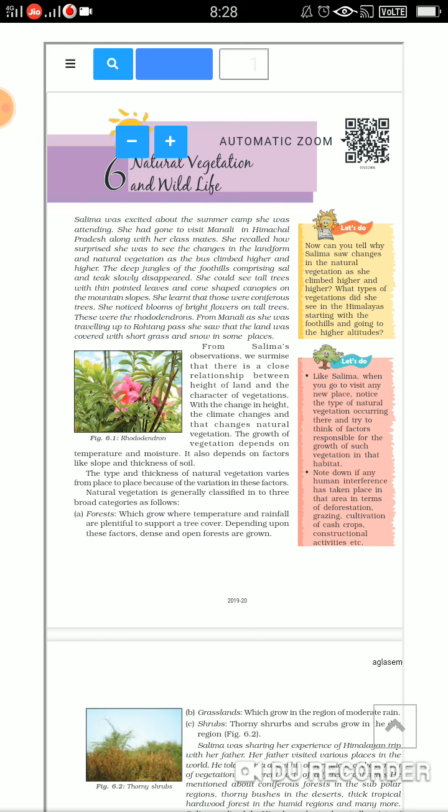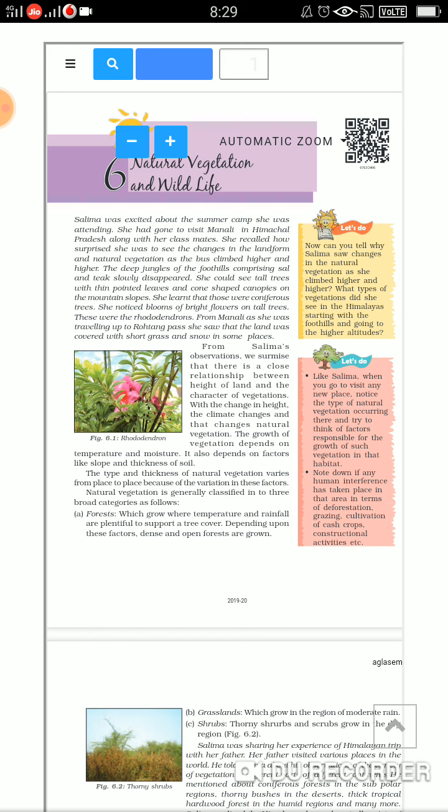Now, children, from her observation, we summarize that there is a very close relationship between the height of a land and the character of vegetation. As you go higher and higher, the climate changes, and because of the climate change, the natural vegetation also changes. Fine. The growth of natural vegetation, children, depends on four factors.